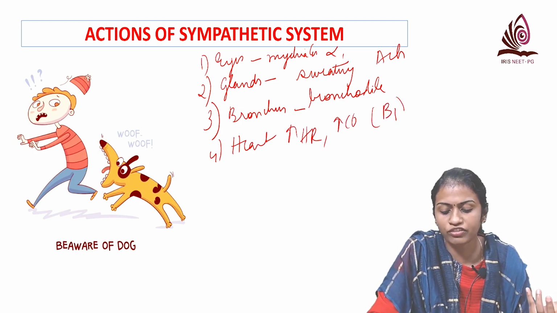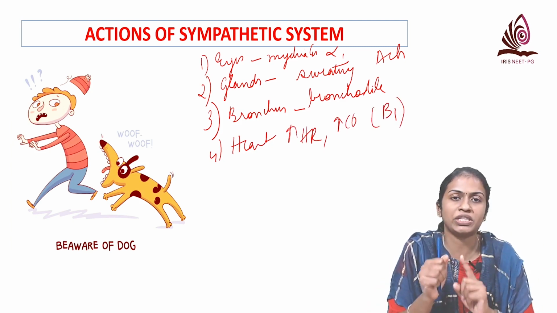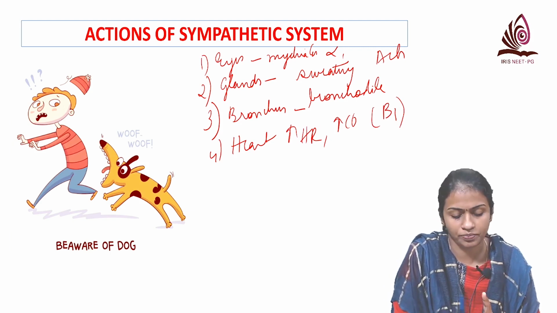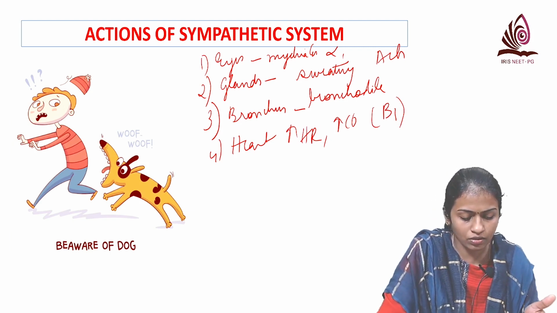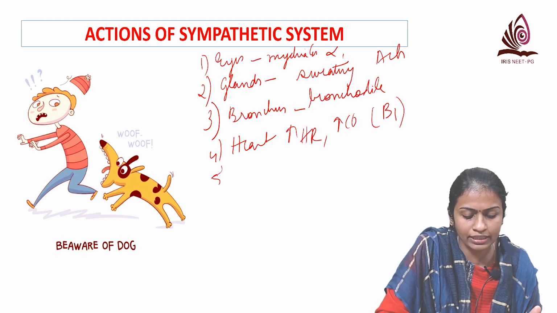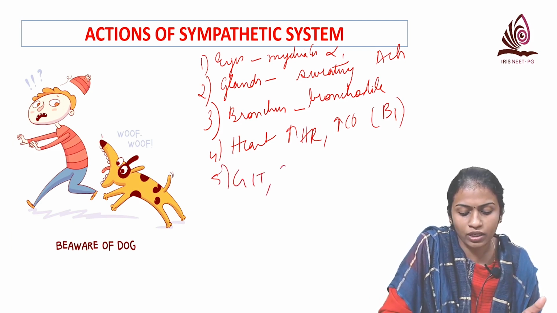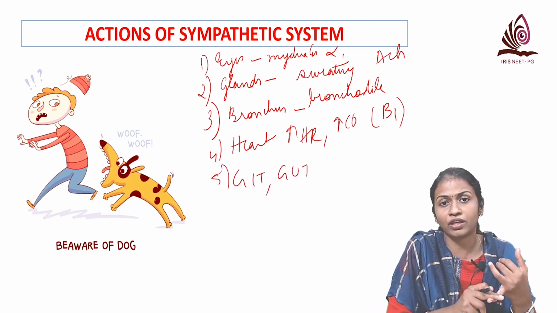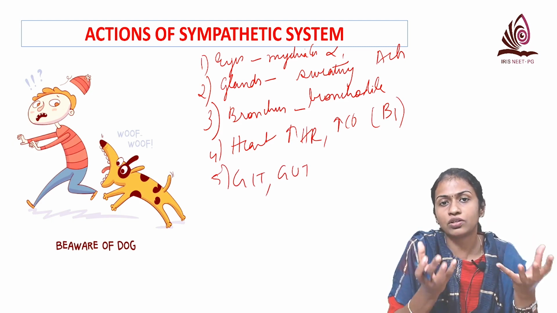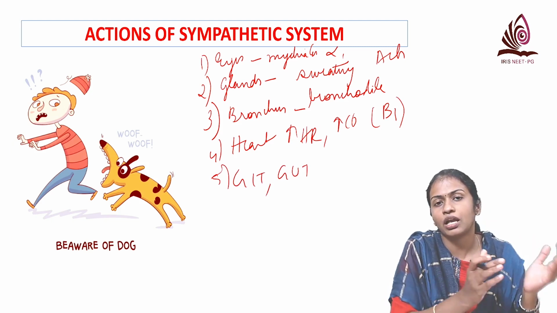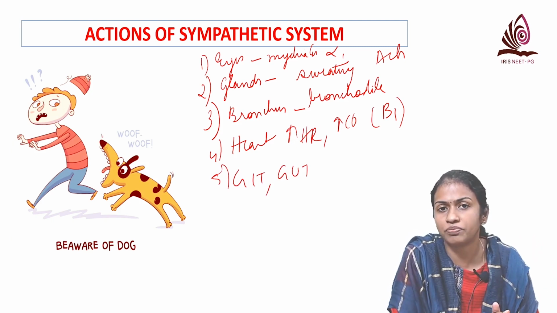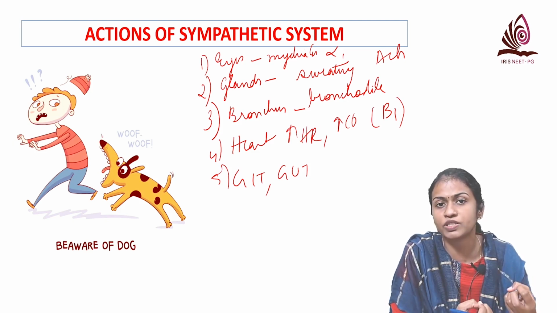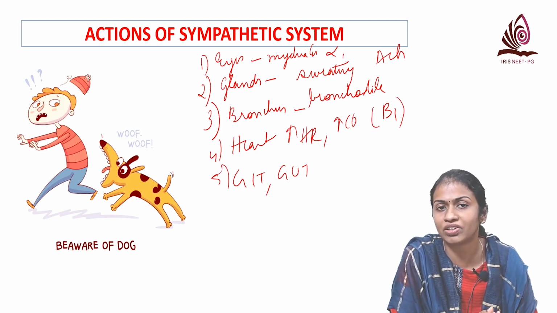On the heart, we have beta 1. We have one heart, so beta 1 is present in the heart. And then where else? On the GIT and on the GUT. When you are running, you should not defecate, you should not urinate. So it causes bladder relaxation as well as decreased peristalsis. It increases the tone of the sphincters, but causes smooth muscle relaxation.